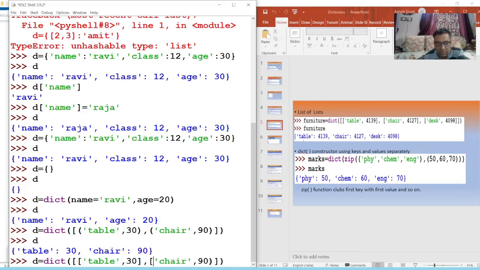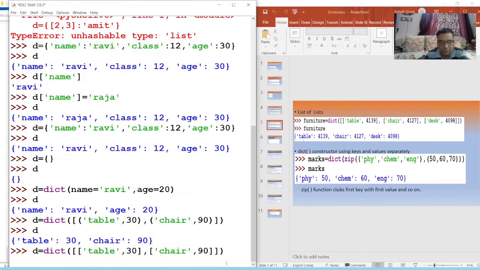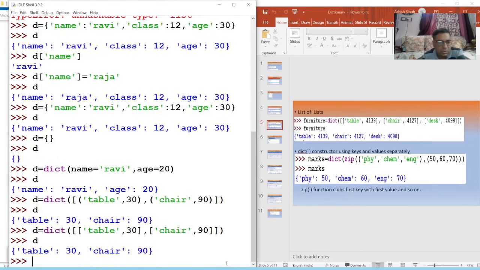देखो मैंने इसको लिस्ट ऑफ लिस्ट बना दिया अभी, दिख रहा है आप लोगों को, लिस्ट ऑफ लिस्ट. Okay, just enter D. Whatever you provide to the dict function, it will automatically convert it into dictionary key and value pairs. We can use one more thing, the zip function also. In the zip function we can provide two tuples. In the first tuple we have keys, and in the second tuple we have values.